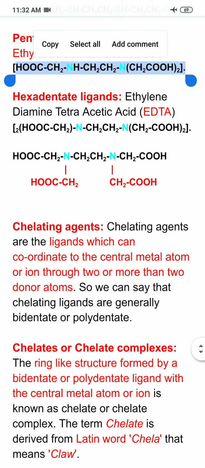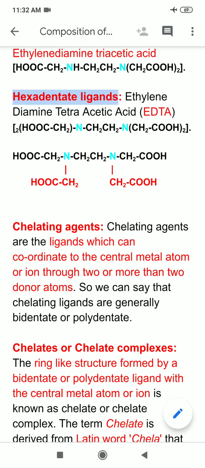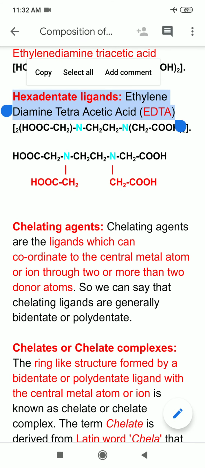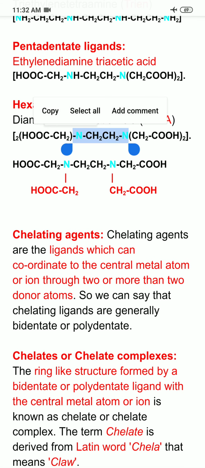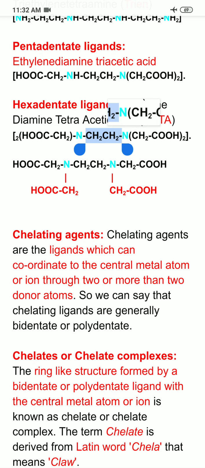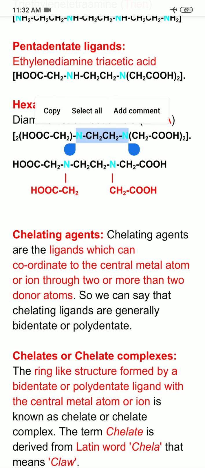Next is hexadentate ligand. Example of hexadentate ligand is ethylene diamine tetraacetic acid. Now instead of having 3 acetic acid moieties I am having 4. So all 4 hydrogens from 2 nitrogen atoms of amino group are replaced by acetic acid moieties. So it becomes ethylene diamine tetraacetic acid. You can see this is ethylene, now this is diamine, ethylene diamine.